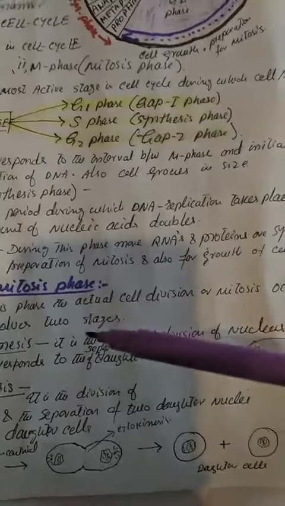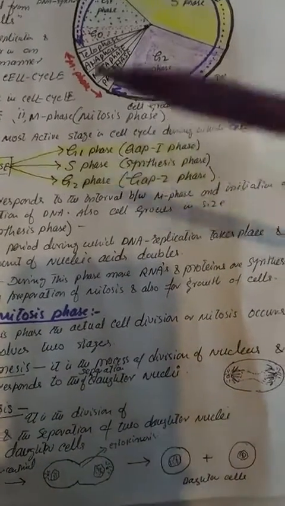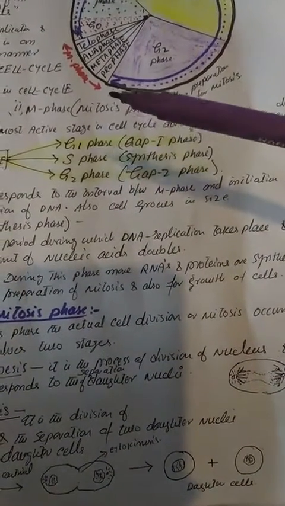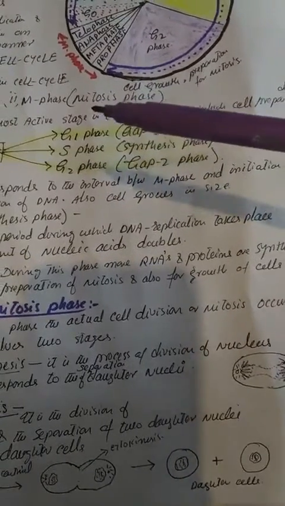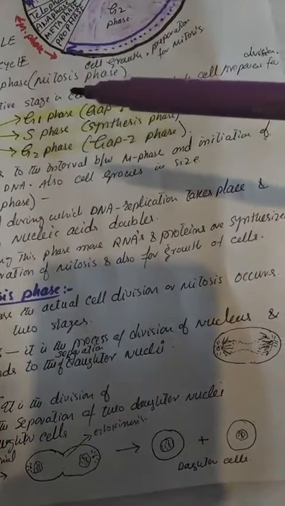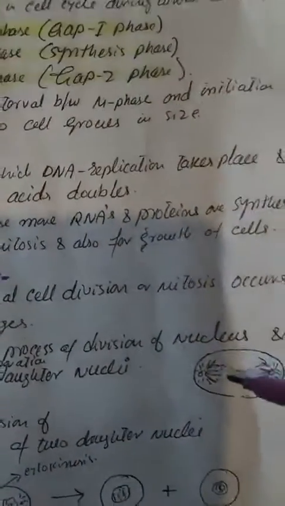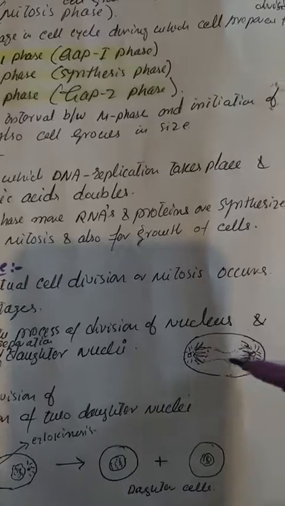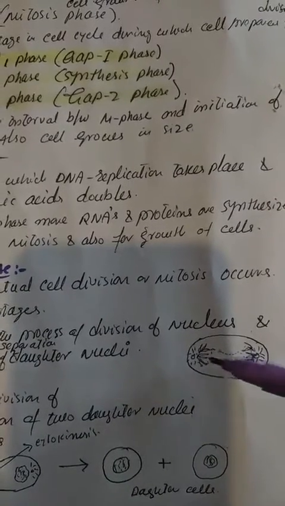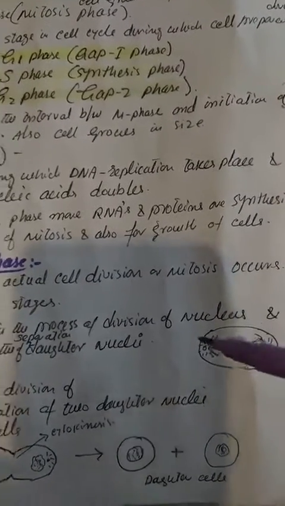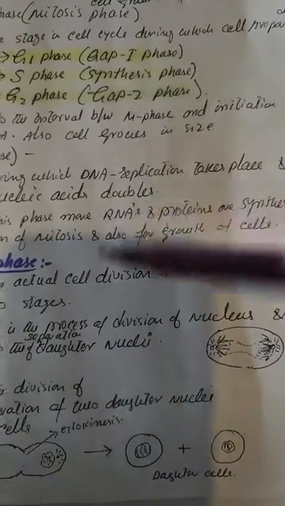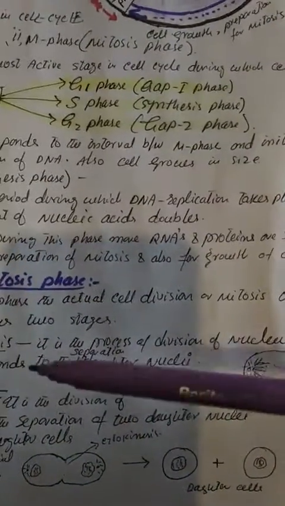Now karyokinesis is the process of the division of the nucleus and corresponds to the separation of two daughter nuclei. As you can see in this sketch, the chromatids of these daughter nuclei separate from each other, and this is followed by the cytokinesis.